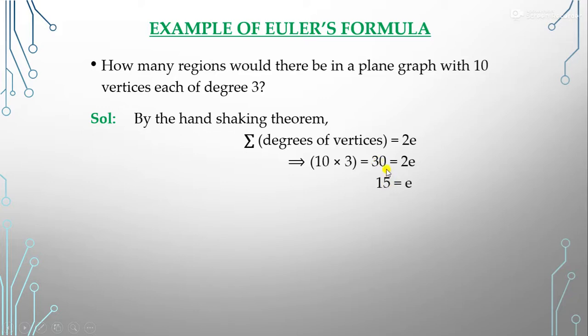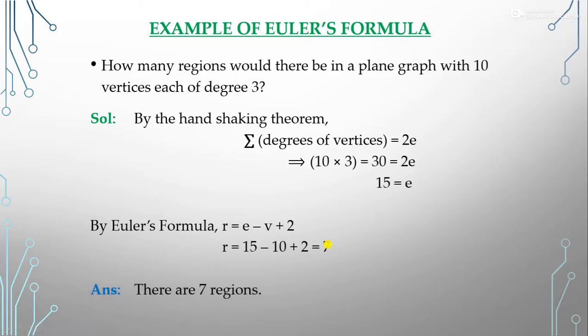So now we have the vertices and the edges, so we can easily calculate the regions by Euler's formula. What is Euler's formula? Euler's formula says that regions is equal to E minus V plus 2. So we put in our edges 15, vertices 10, plus 2. This is equal to 7. It means that our graph has 7 regions. Clear how to calculate the regions, vertices or edges from Euler's formula?